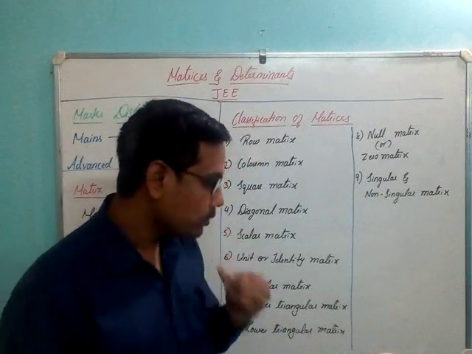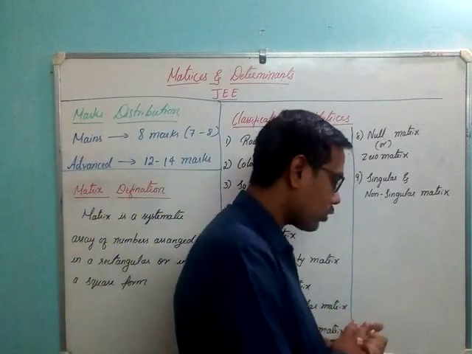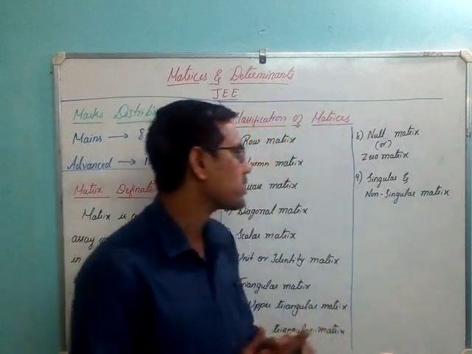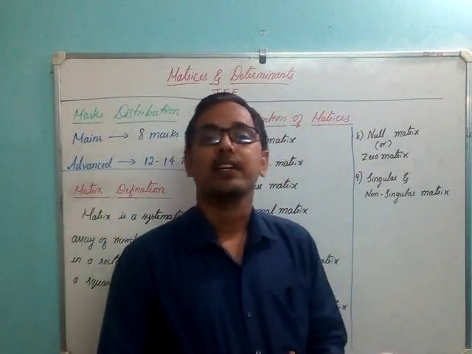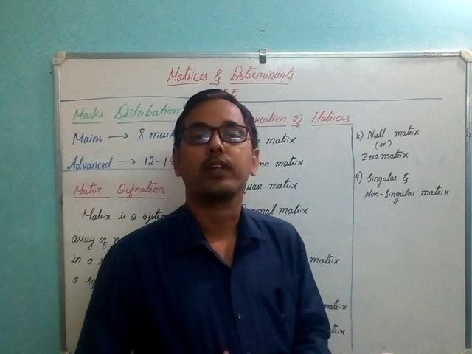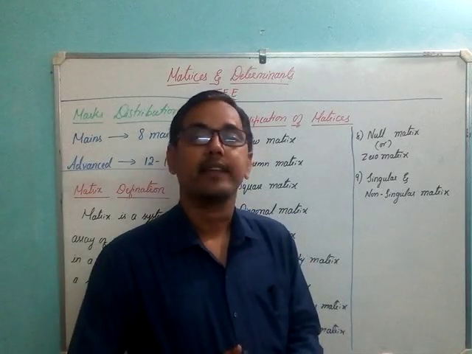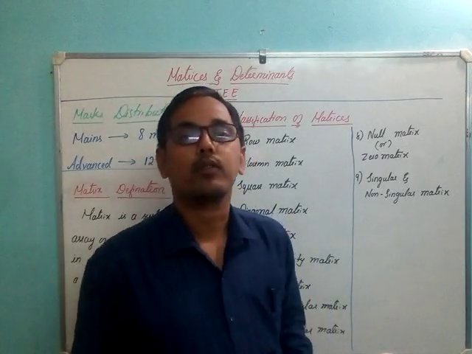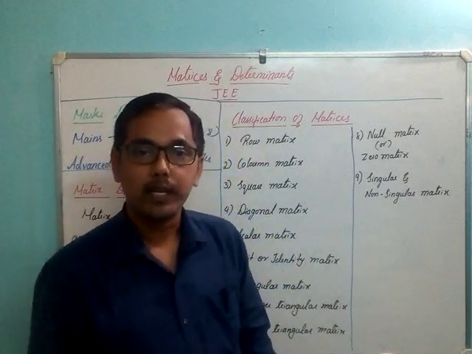Okay. Coming to singular and non-singular matrix. So what is a singular matrix? A matrix in which the determinant is not equal to 0, then it is called a singular matrix. If the determinant is equal to 0, then it is called a non-singular matrix.